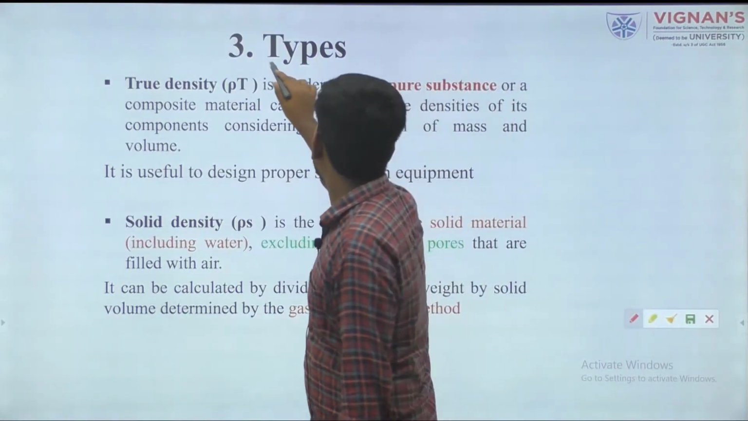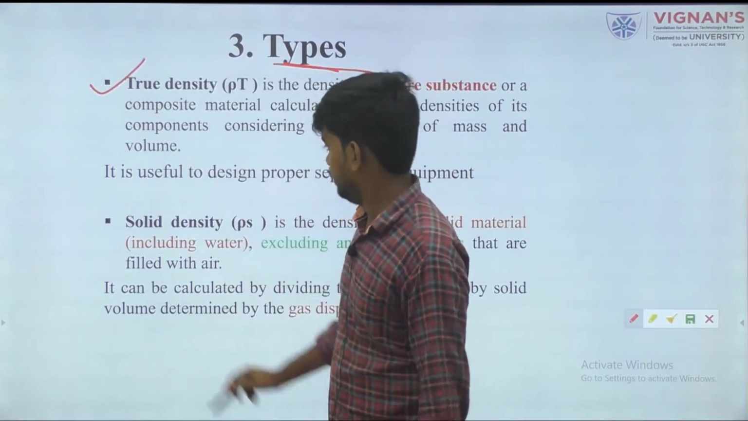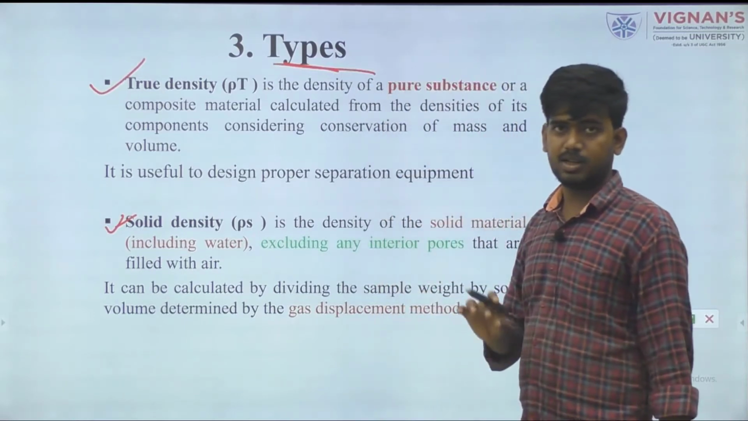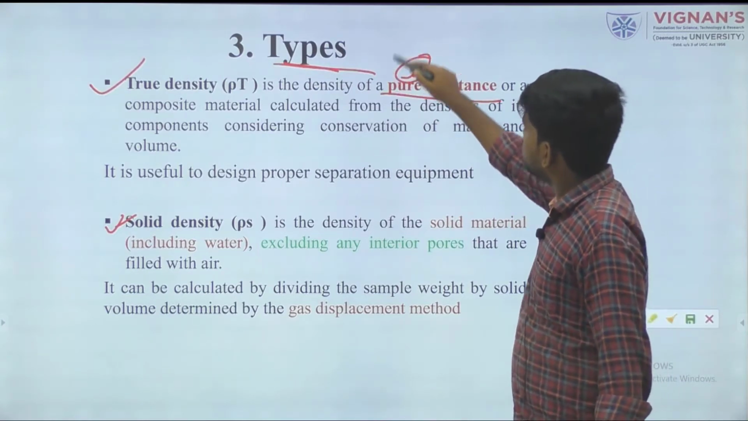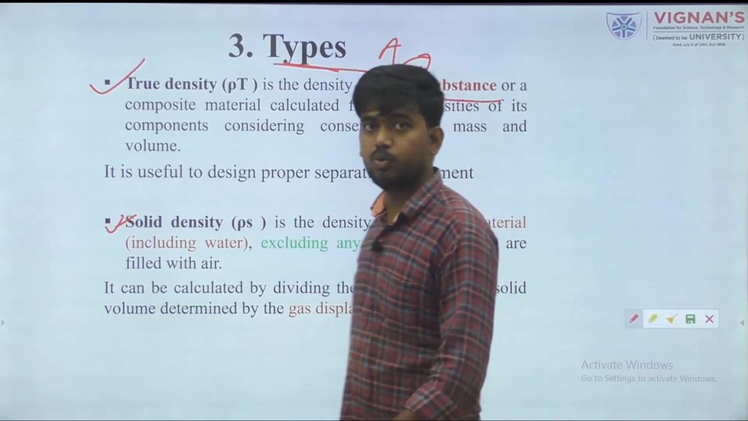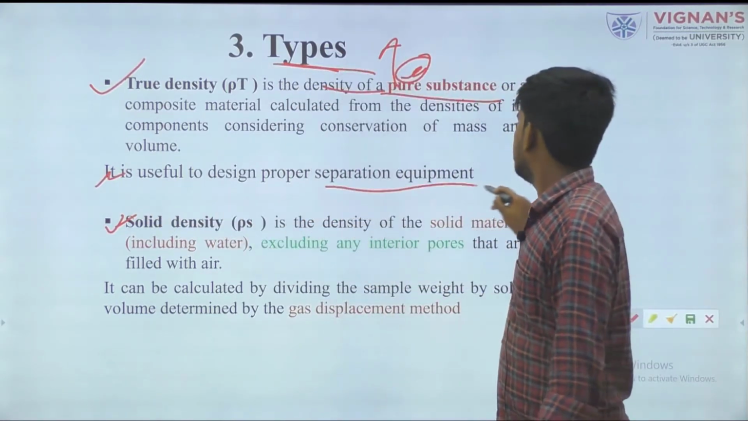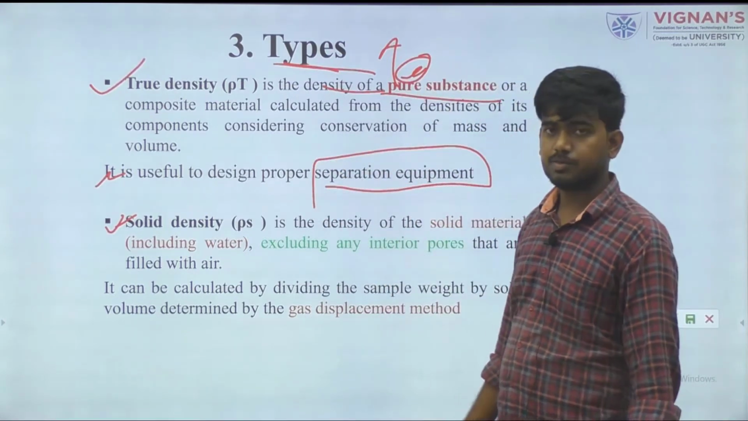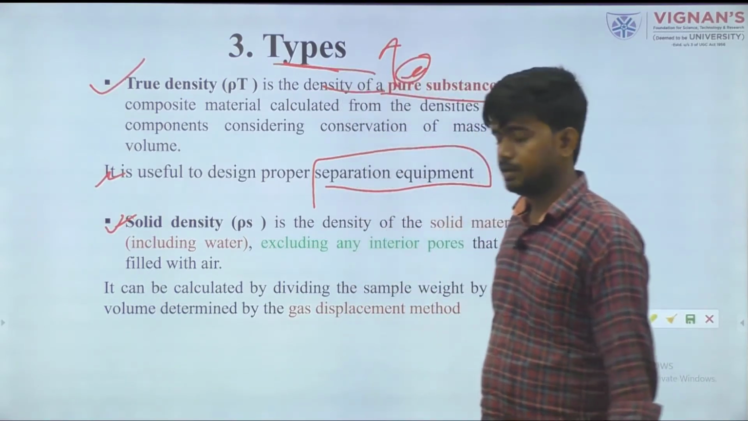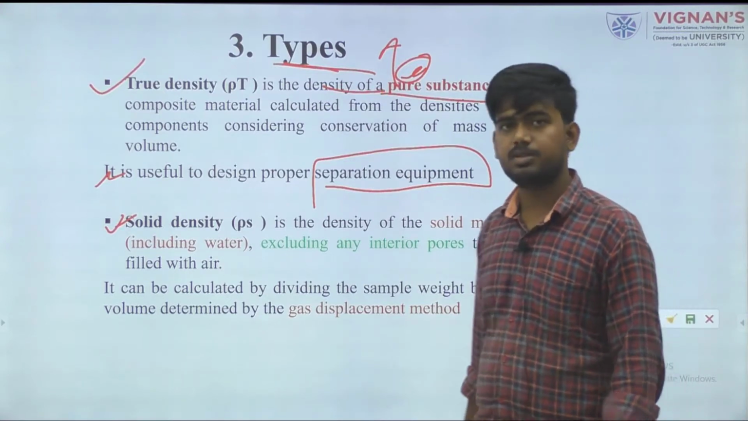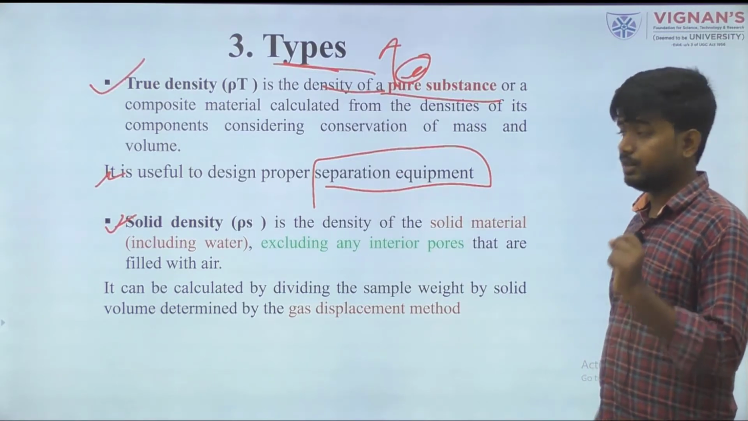Then we come to the different types of density. First, true density. Second, solid density. True density means density of a pure substance, pure. To remember, you can also call it the true or pure substance. Why is it required? For separation equipment, when we want to design it or find the efficiency of this instrument, true density is important. True means pure material density.